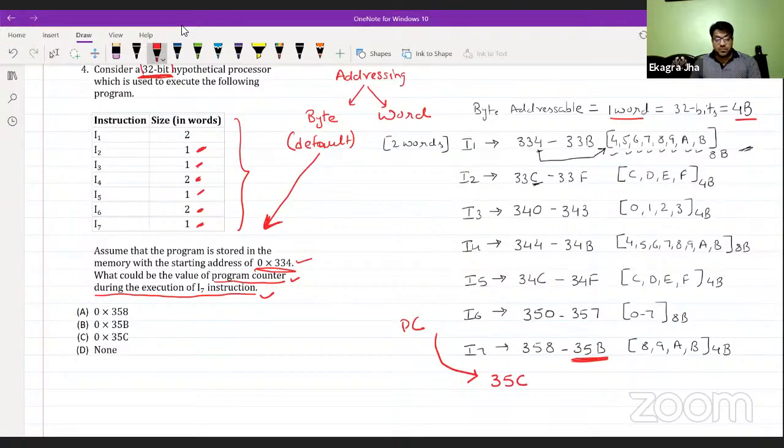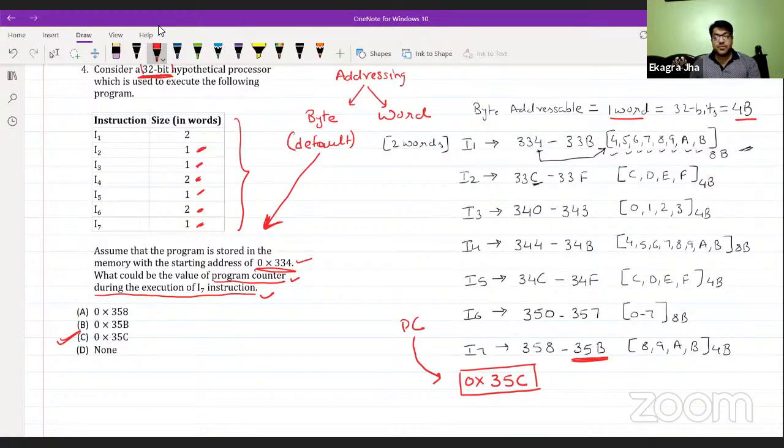Based on the hexadecimal value, the PC value during the execution of I7 will be hexadecimal 35C, which is option C. Fine. This is how it is going to execute.